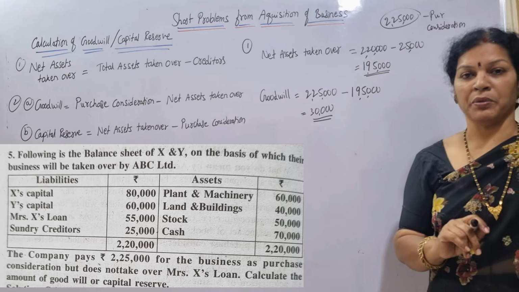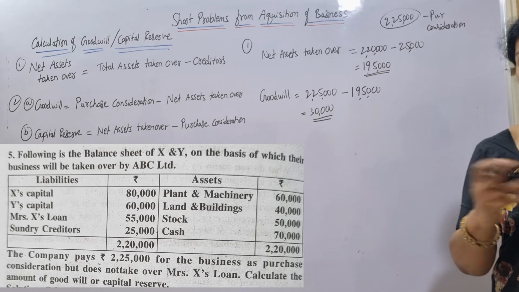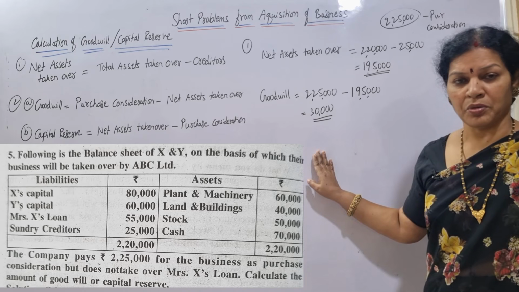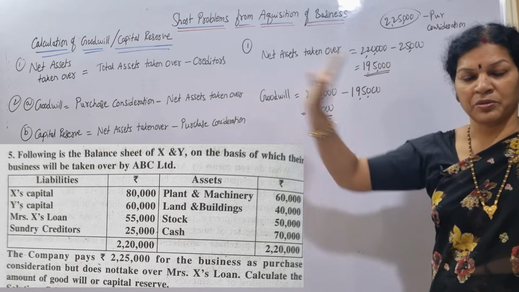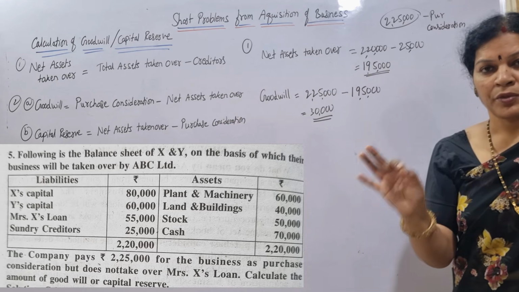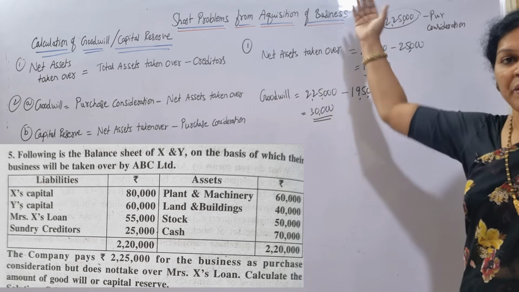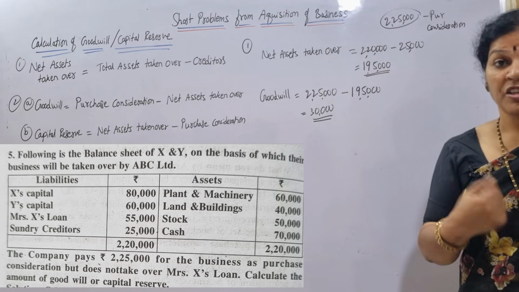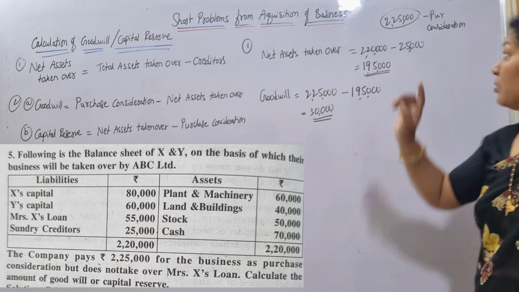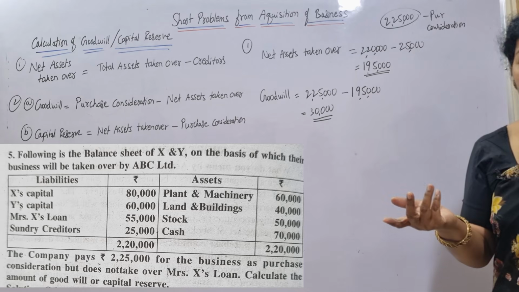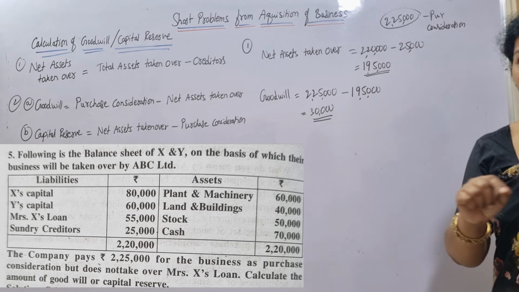This is problem number 1, a short problem. We'll see another problem also. Am I clear about this? Any doubt? First of all, net assets taken over is total assets minus creditors. You got it. Then you compare it with the purchase consideration. If purchase consideration is more than the net assets taken over, that's goodwill.